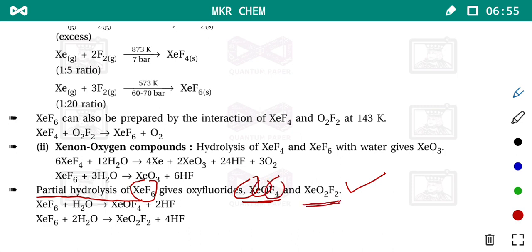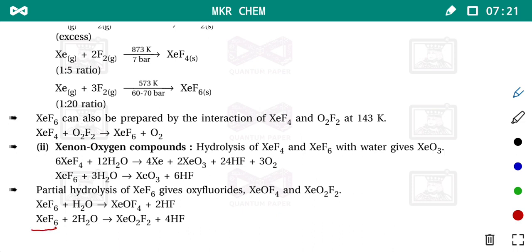The first is XeOF4. See, if you hydrolyze with a small quantity of water, then we get XeOF4, and the remaining 2 hydrogen combine with 2 fluorine, and 2HF is formed. Very simple reaction to understand.